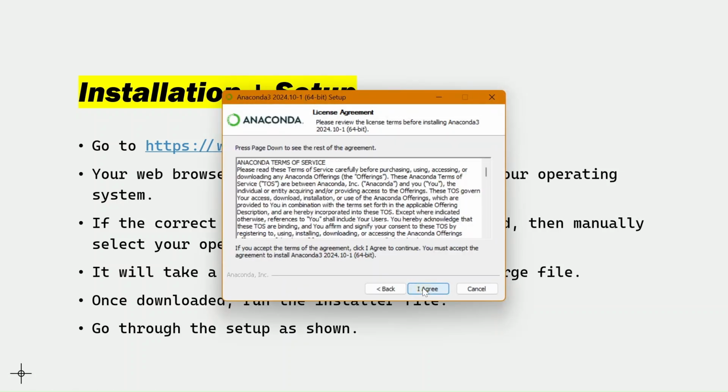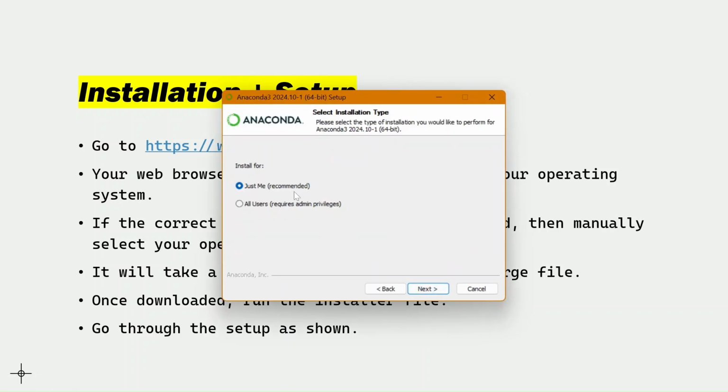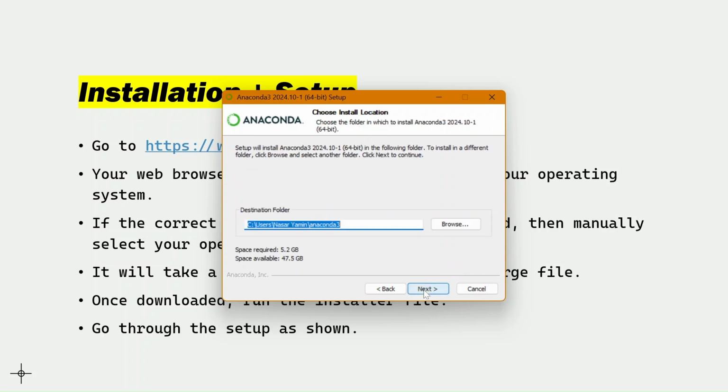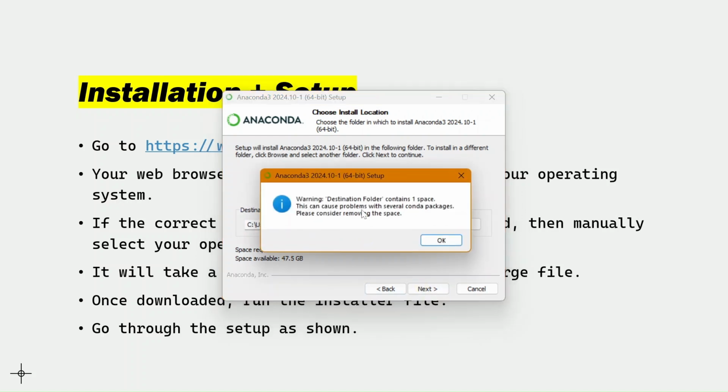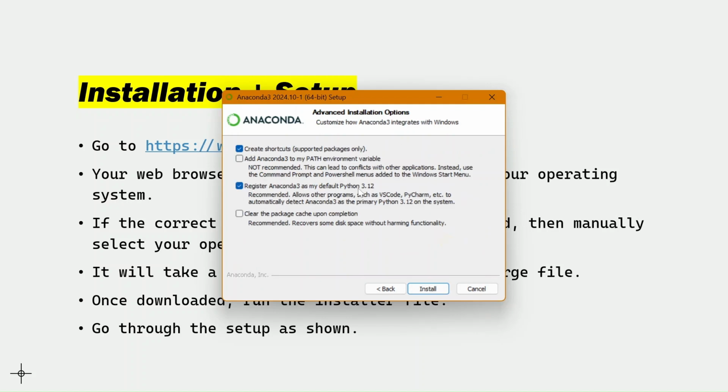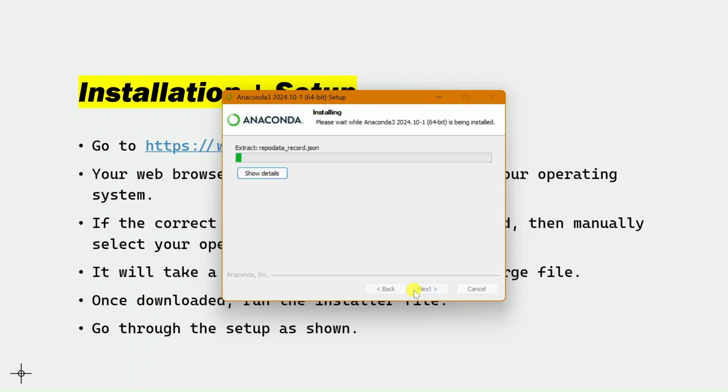Click next. I agree to the terms and conditions. Just me. So it's going to ask for a destination folder. Keep it the same unless you have to change it. Create shortcuts. Yes. Register as default. Okay. Here's that. Install.